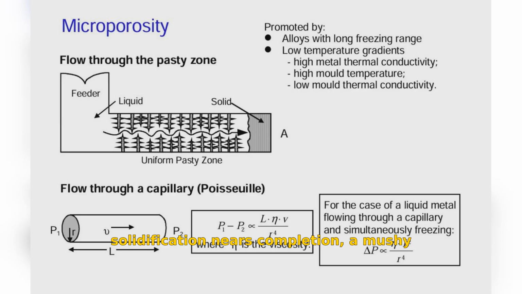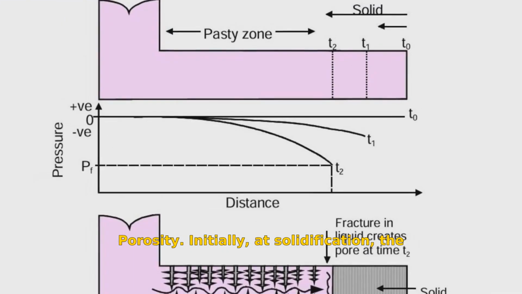As solidification nears completion, a mushy zone with dendrites suspended in liquid forms, affecting the flow of metal from the feeder. As the metal contracts, liquid must flow through this pasty zone, leading to tensile stresses that ultimately create pores. Now, let's explore the concept of layer porosity.